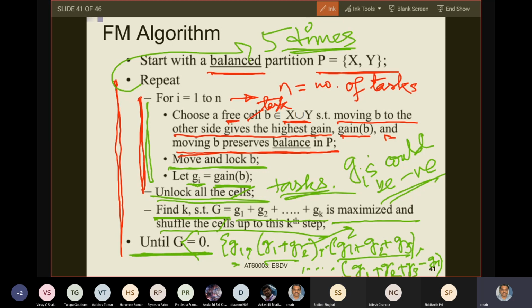So this repeat loop continues how many times? At most around 5 times. Why? Because your algorithm converges within that many inner loops. It means this many times.